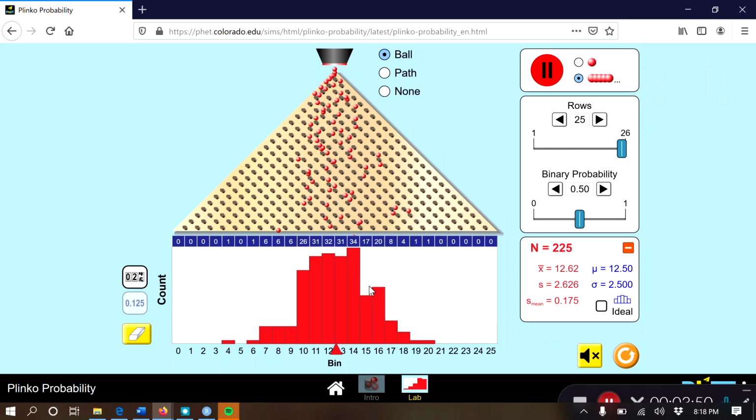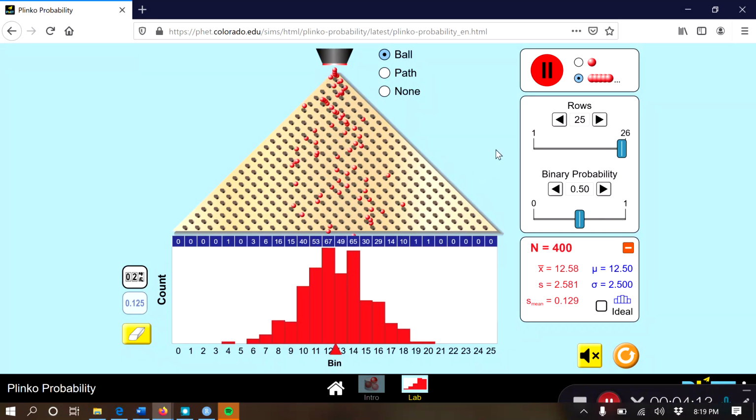And you'll notice that this shape is relatively normally distributed, right? So it's working pretty well. I'm pretty far away from either edge. But you'll notice that if I were to set this binary probability farther towards 100% or farther towards 0%, I would actually run out of room here.